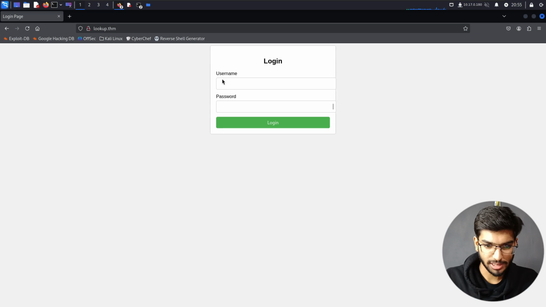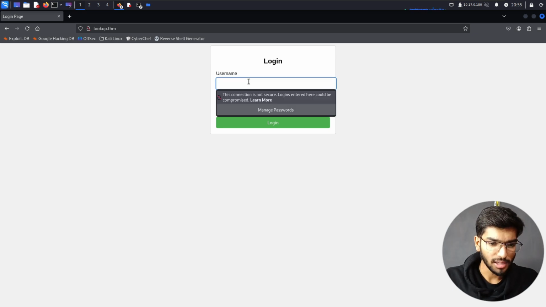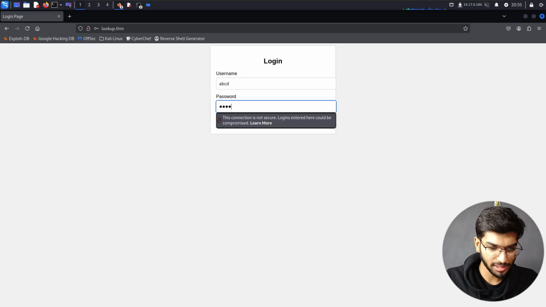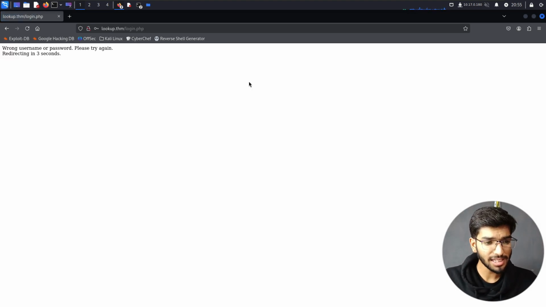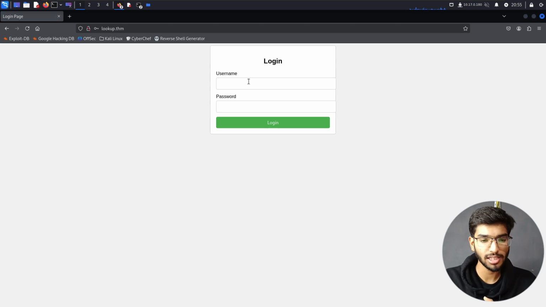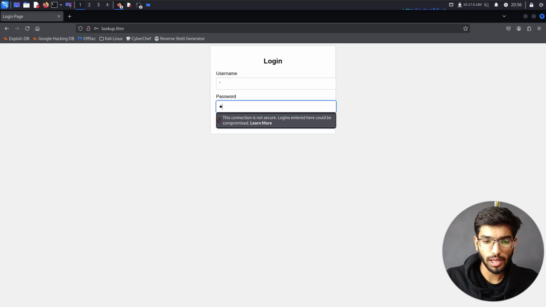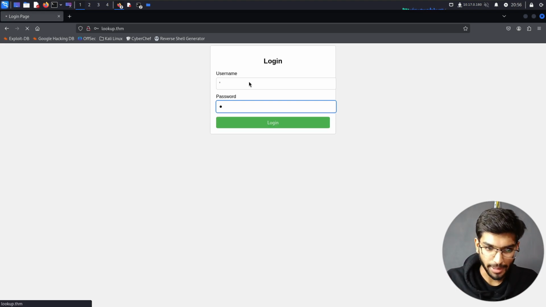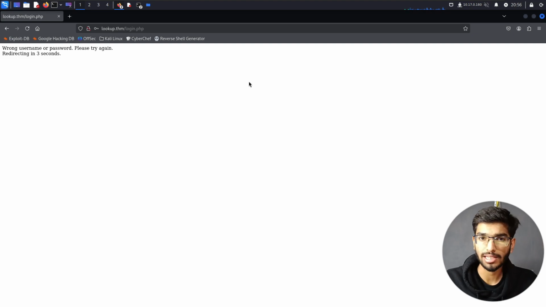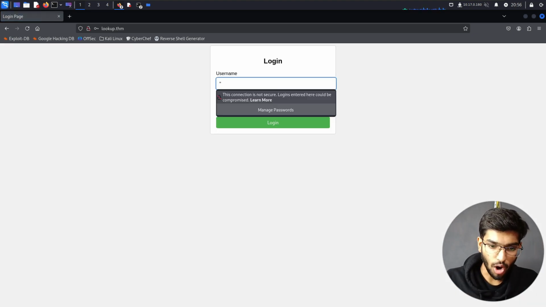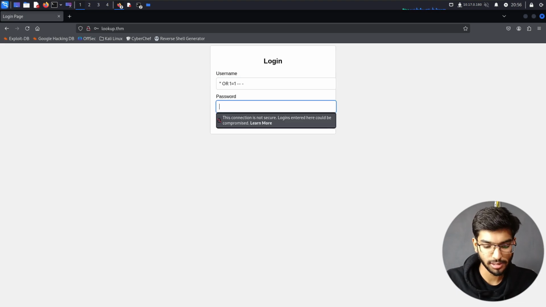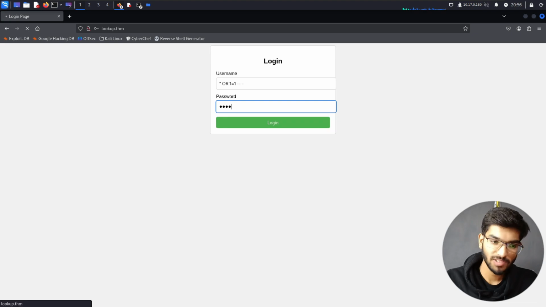So what I can do now is some normal testing, like if I do ABCD and ABCD, just to understand how this web application works and how this login page behaves. If I press enter, all that it says is wrong username or password, please try again, and then it redirects me back to this login page. With SQL payloads like a single tick, if I press enter, it just says wrong username or password, and same story. Even with the OR 1=1 payloads, trying to comment out the rest with a random password, it still did not work.